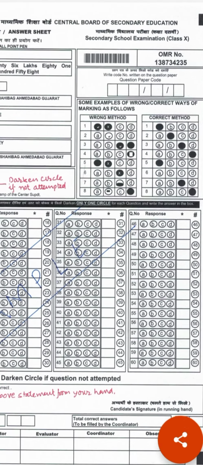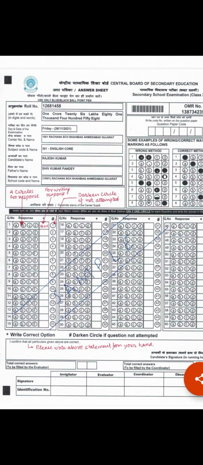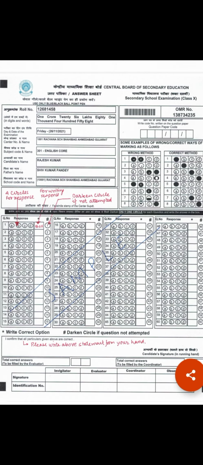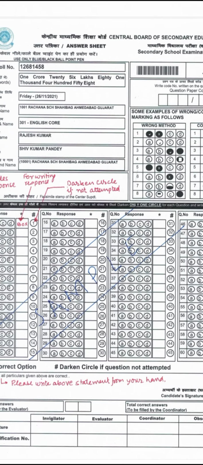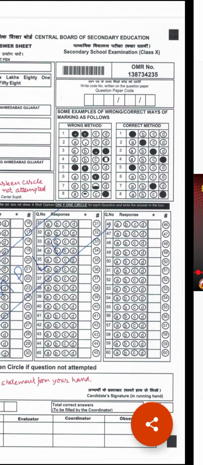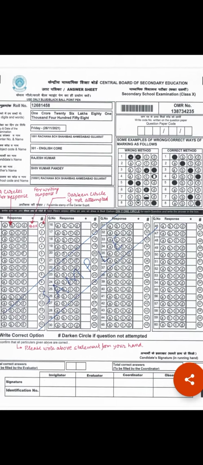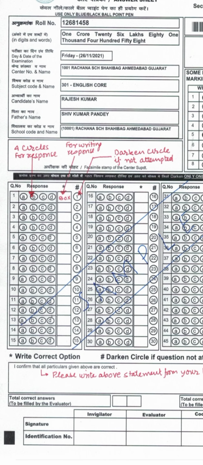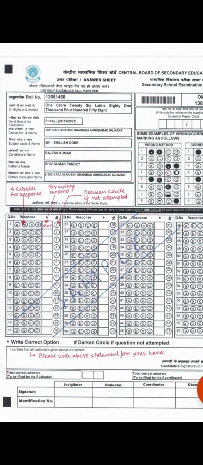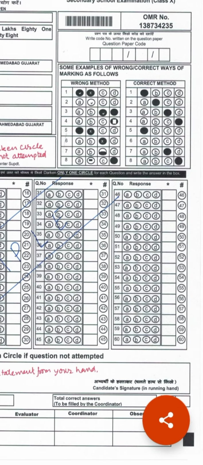Then here in the middle there are totally 60 questions. There is a facility that children can attend a maximum of 60 questions. I'll tell you about that later. At the bottom there is a statement, "I confirm that all particulars given above are correct." Children should write that statement and then put their signature.